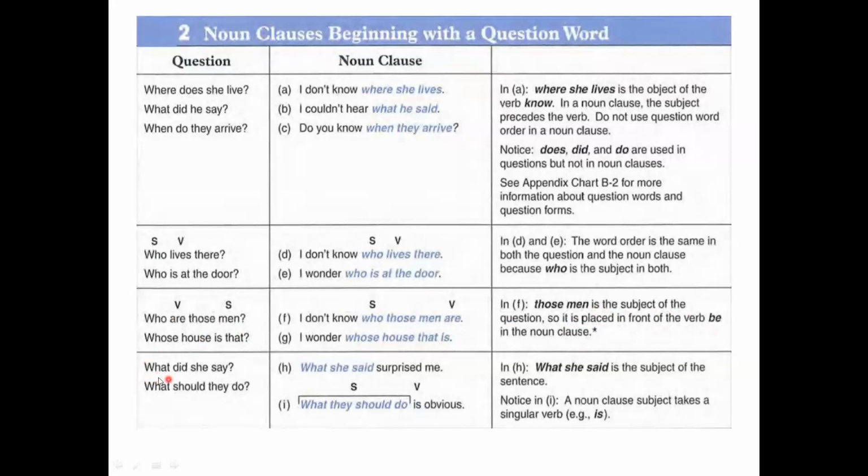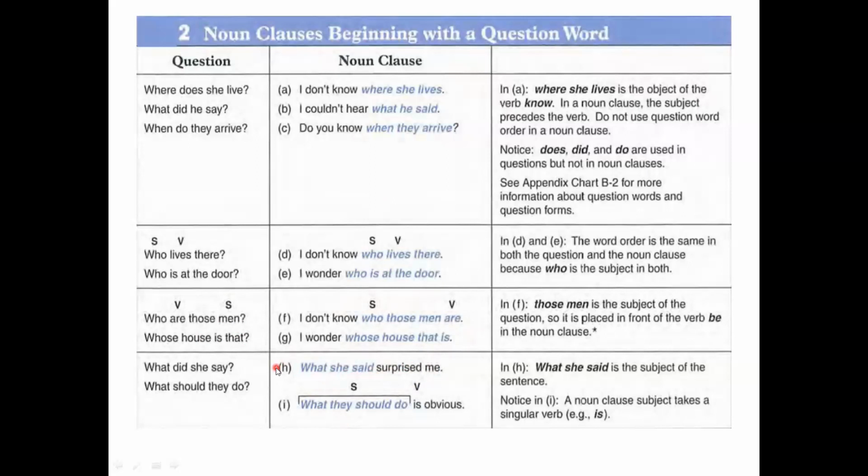Here we also have some other form. What did she say? It's a question. Here we can say, what she said surprised me. Surprised is the main verb of this sentence, and me is the object. But where is the subject? The subject is what she said.